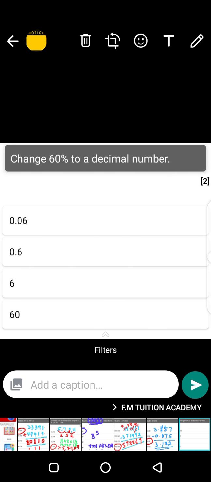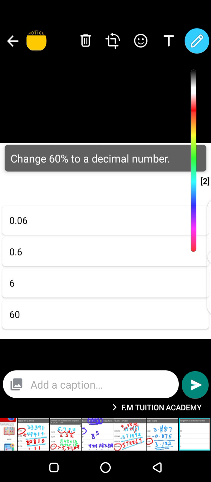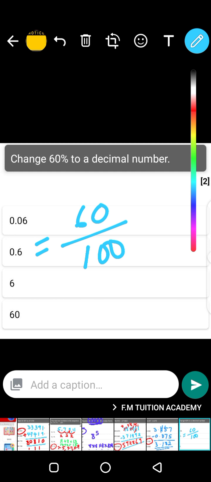Express 60% as a fraction. Okay, so it says 60 over 100. Percent is always out of 100. The first thing that you do is you cancel the zeros. So this 0 goes with this 0. What remains there is 6 over 10.